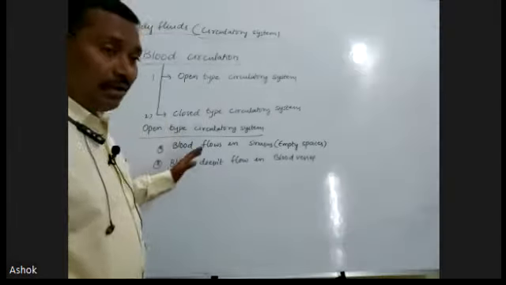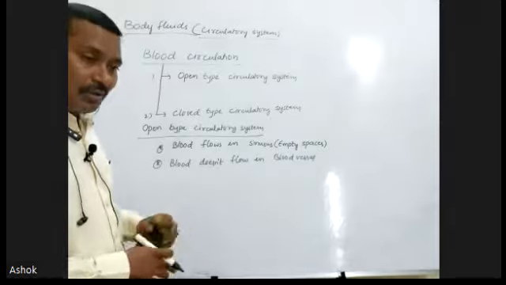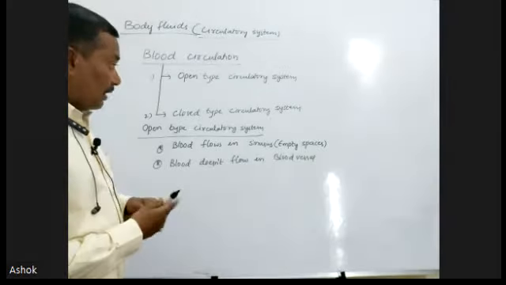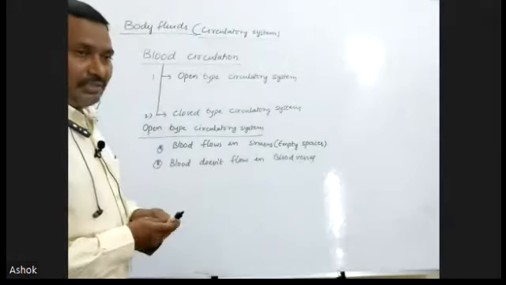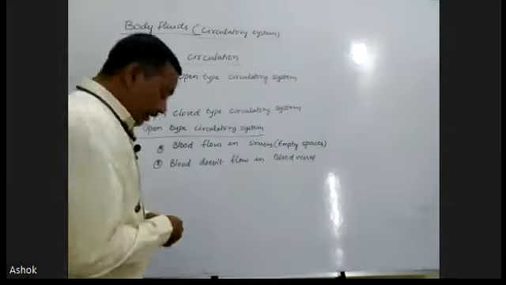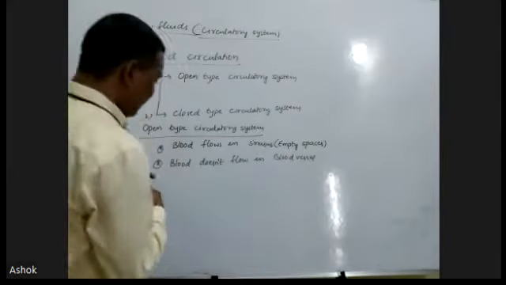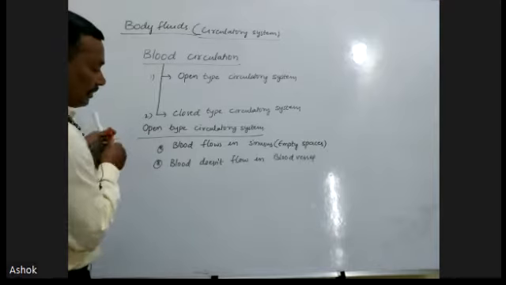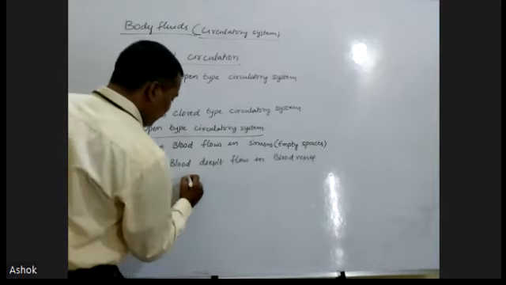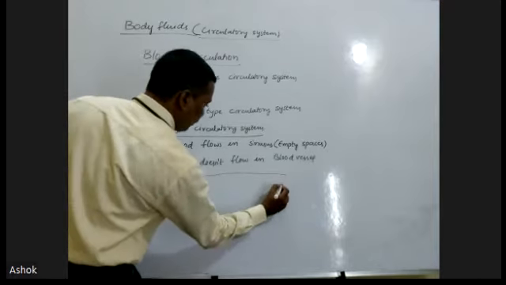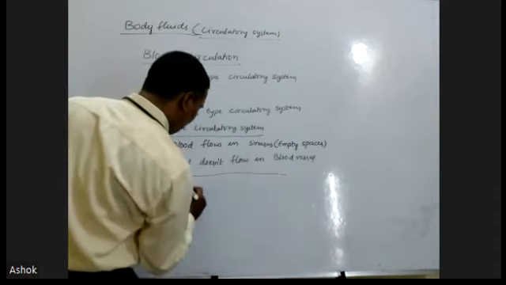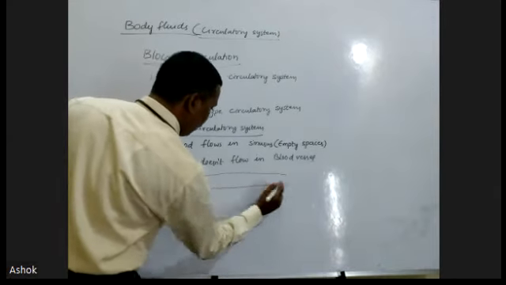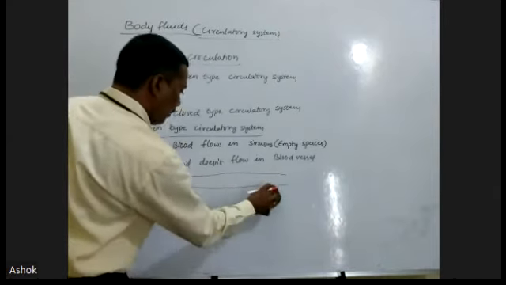We have to discuss how the circulation is occurring in open type and in closed type. Here, in these animals with an open type circulatory system, it contains a tubular heart.